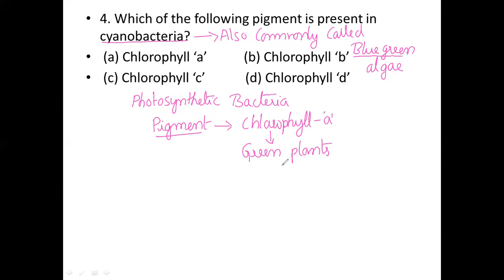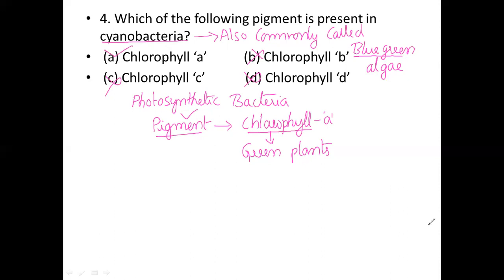They were the first organisms to release oxygen into the atmosphere. They have photosynthetic capacity and pigments like chlorophyll A, similar to green plants. So option A is the correct option for this question. B is wrong, chlorophyll D is wrong, C is wrong.